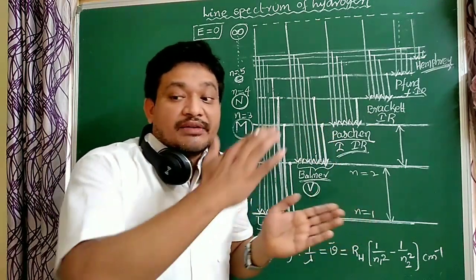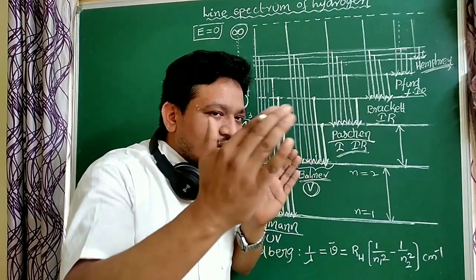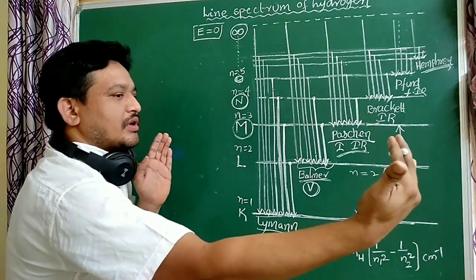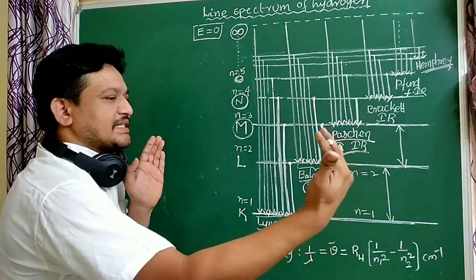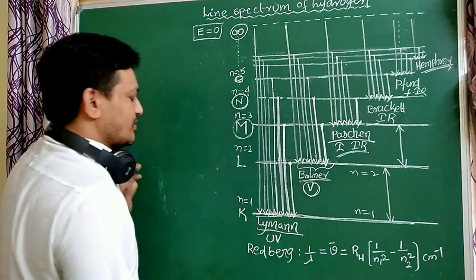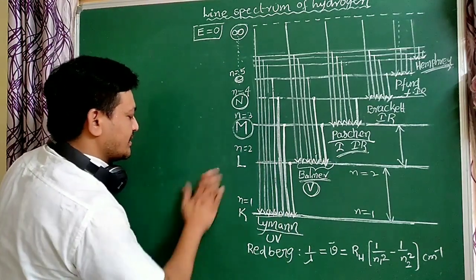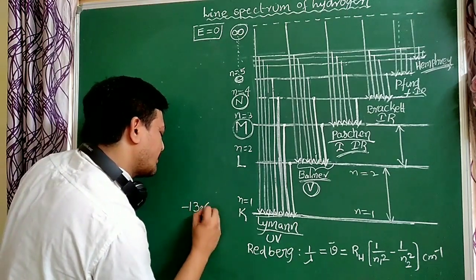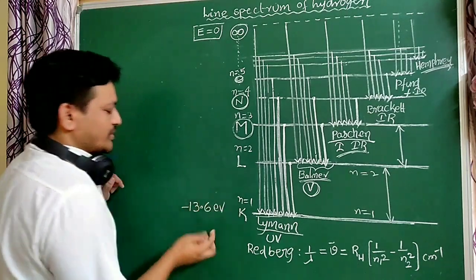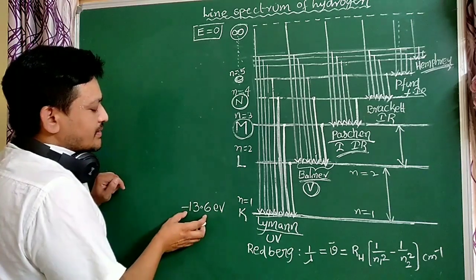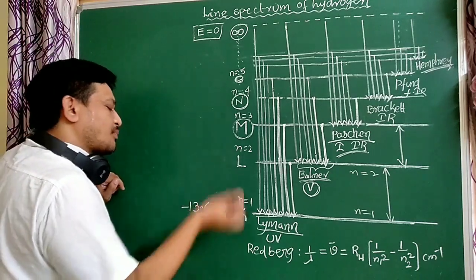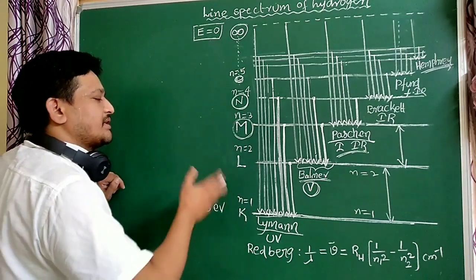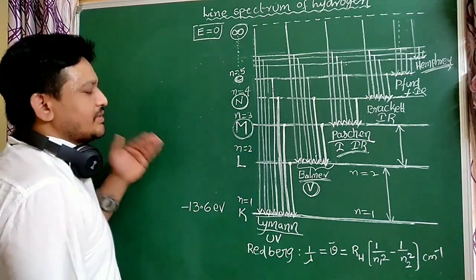Okay students, at infinite distance, what is the energy of the electron? That is equal to 0. As the electron comes towards the nucleus, energy decreases. That indicates a negative value. So the first orbit energy is minus 13.6 electron volts per hydrogen atom, for the electron of the hydrogen atom. For other atoms, energies are different.